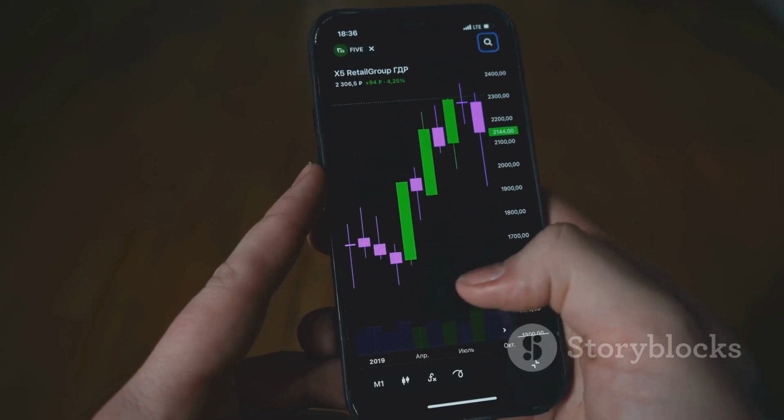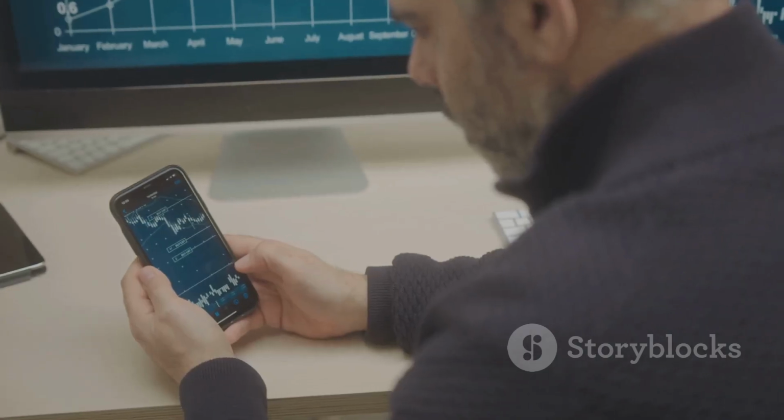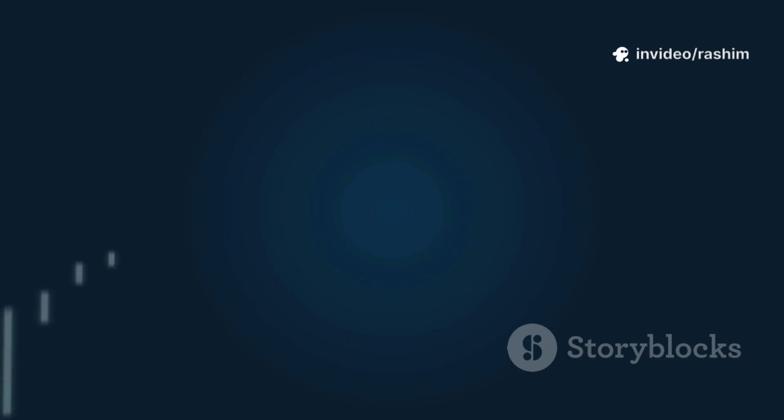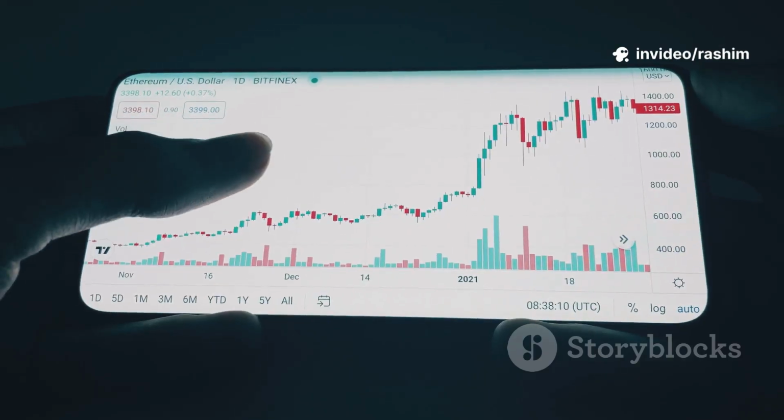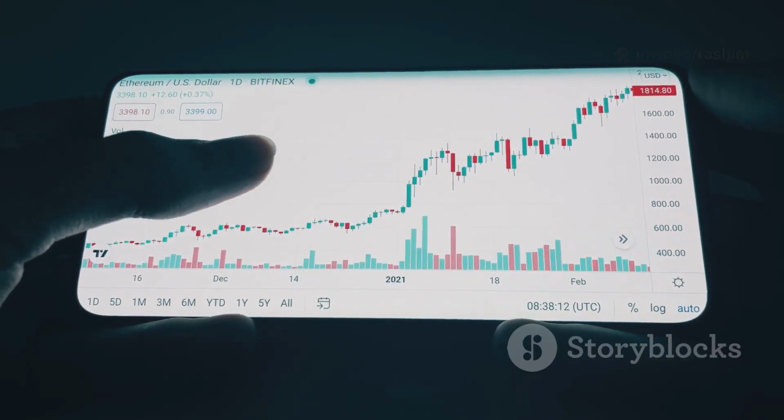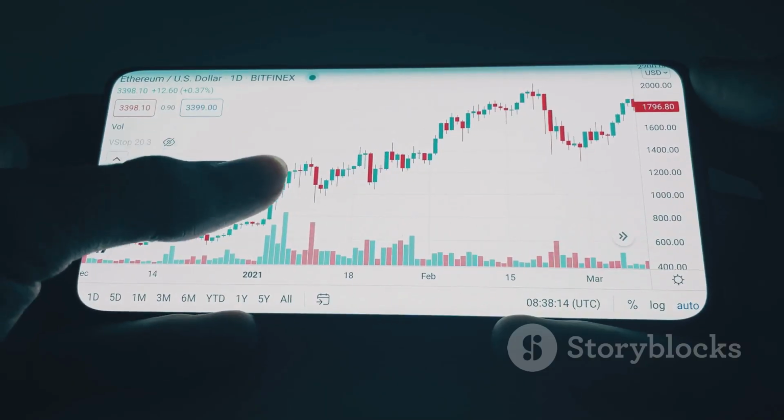The chart will hide all the data to the right of that point. It's like you've traveled back in time. Now, you can press the play button to move the chart forward one candle at a time. This allows you to make trading decisions without knowing what is going to happen next, just like in real life.